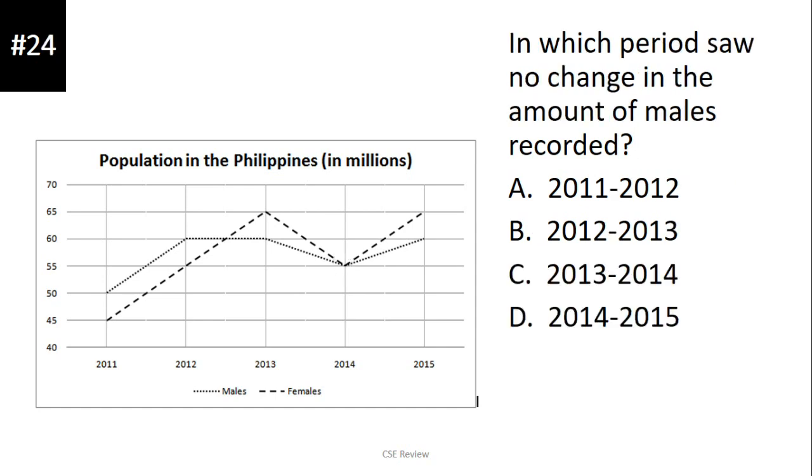Number 24, which period saw no change in the amount of males recorded? Sabi, no change, ibig sabihin, pantay yung dami. Flat yung line. Sa males. Ang males is this kind of line. So, ito yung mas manipis, itong line na to. If you notice, yung 2012 is 60, 2013, flat, 60 din. So, ito yung walang change. Ang walang change is 2012 to 2013. Letter B.